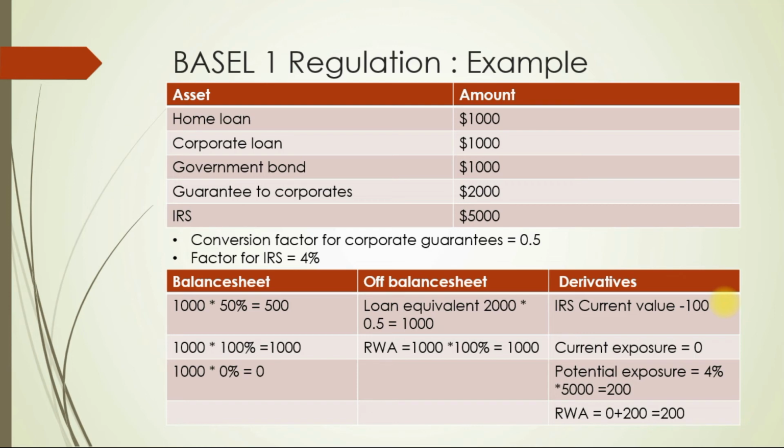Now let's figure out derivatives. Let's say our value of swap is minus 100, that is we are losing $100 on this swap, which means that current exposure, which is maximum of 0 or current value, it comes out to be 0. Then we calculate potential exposure, which is factor into notional, and that factor, which is 4%, so it becomes risk weight asset becomes 4% into 5000, which is 200.